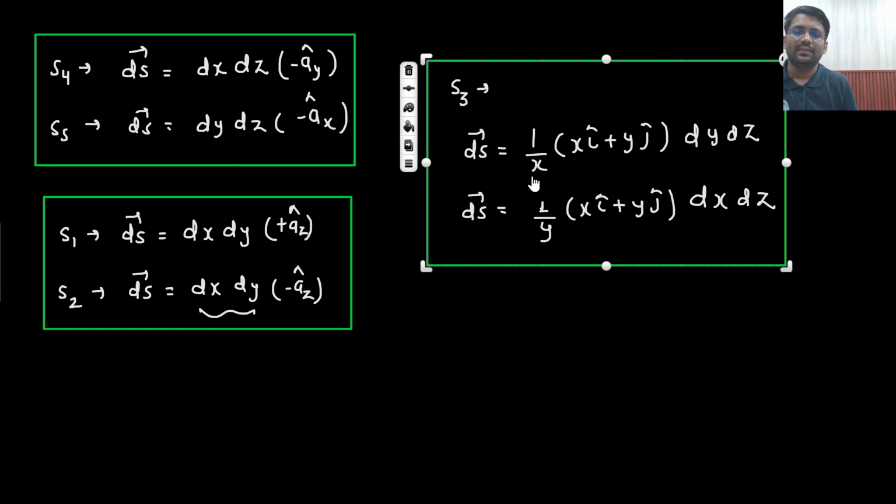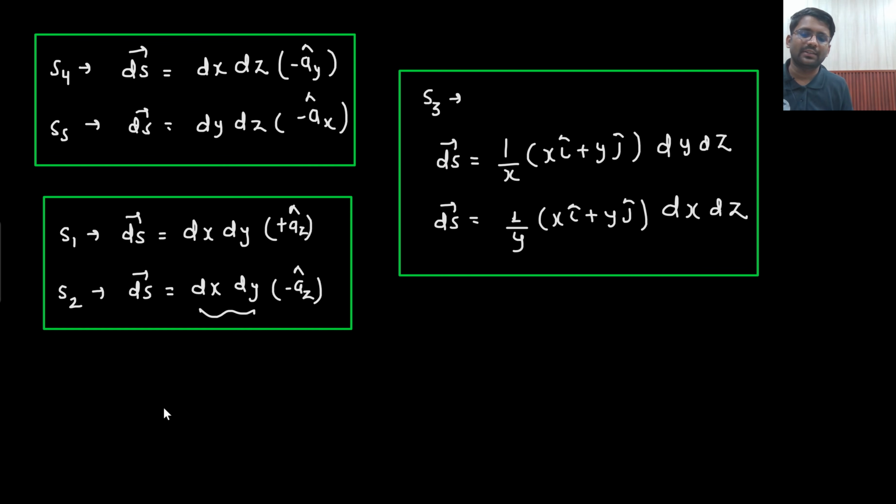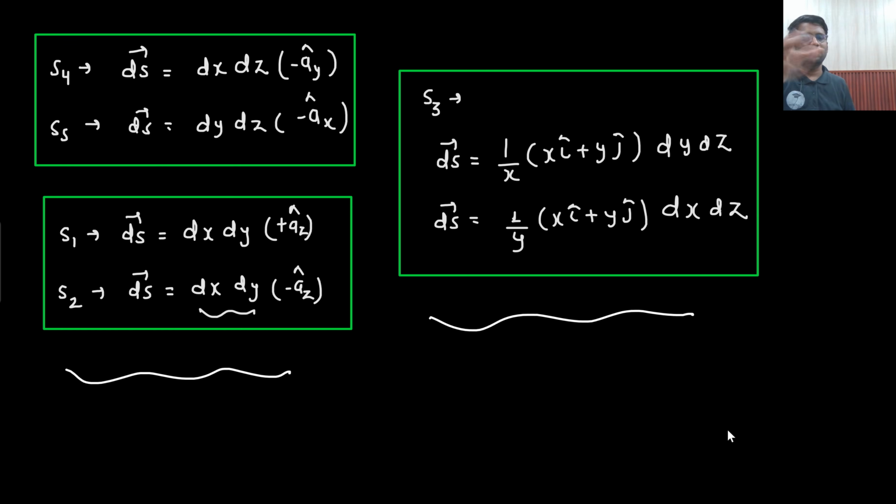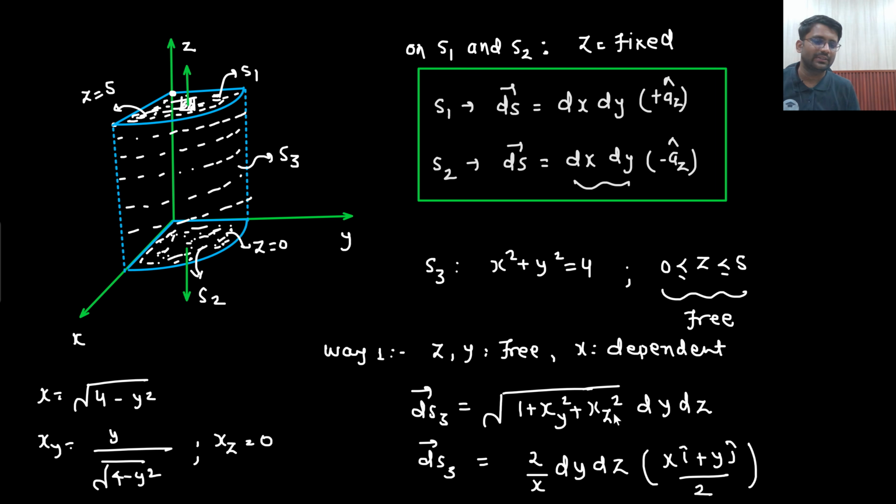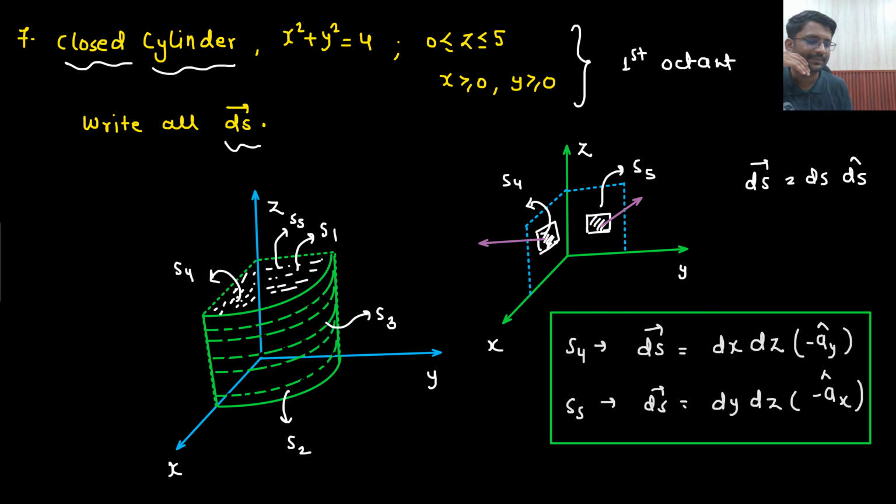This is the surface area vector for everyone, and this is the most complex part of vector calculus that we have done. Rest everything is straightforward. Just that you need to know how to write down this ds cap, which is very simple. The most complex part is finding out the curved surface area, finding out this magnitude. Dx dy you have already understood here that a constant part is there, here also constant part is there. It was very straightforward.